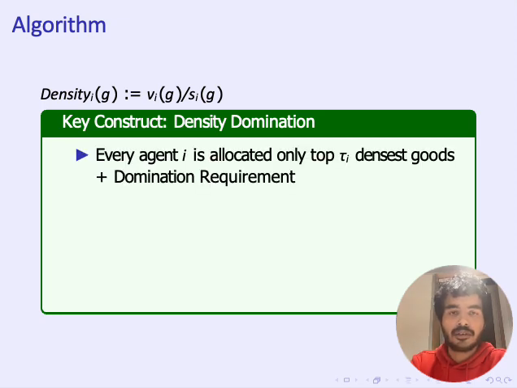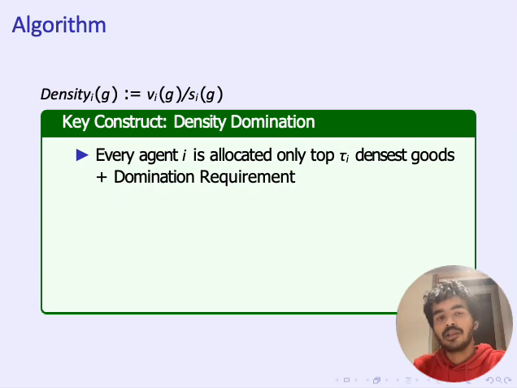For a threshold vector tau, which is an n-dimensional integer valued threshold vector, we define the condition of density domination as the following. First, we restrict the goods allocated to agent I to be only from among the top tau I densest goods according to her. In addition, there is a domination requirement which says that each good is distributed equally among the agents to which the good is assigned. This is a very high level idea, and I would recommend you all to check out the paper to read about this in detail.